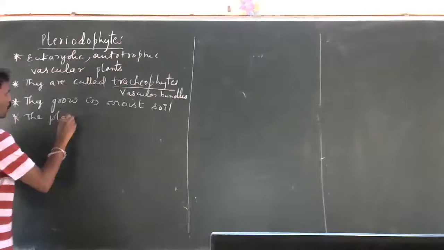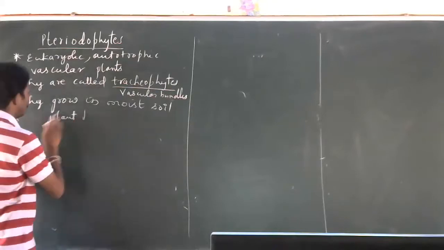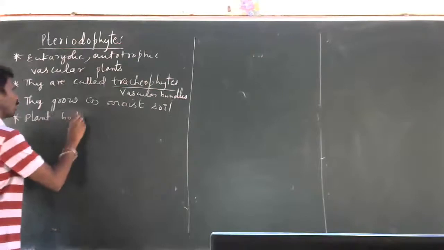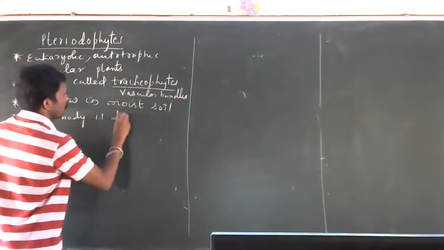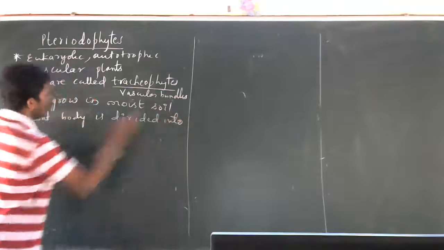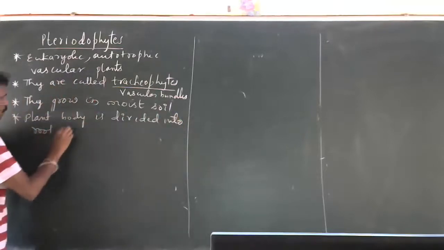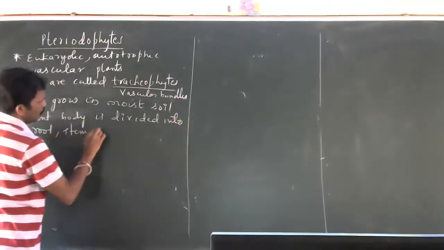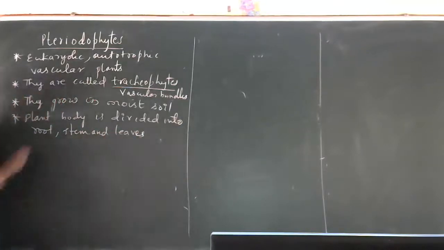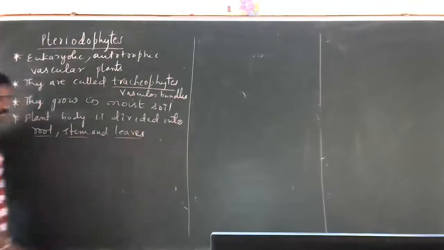The plant body is divided into root, stem, and leaves. Complete root, complete leaves.